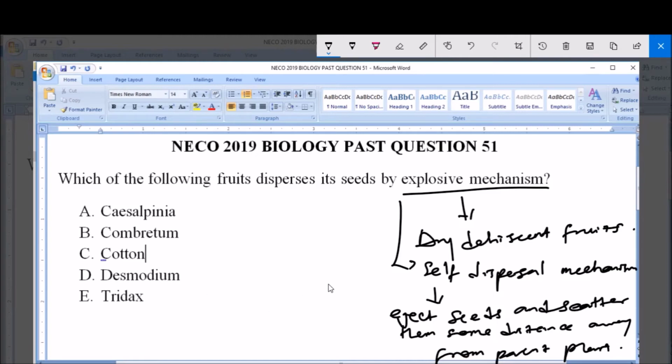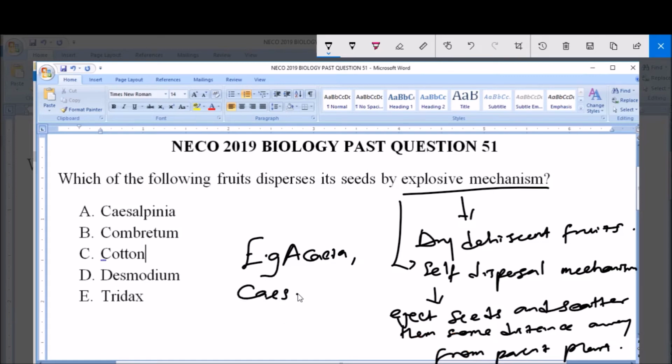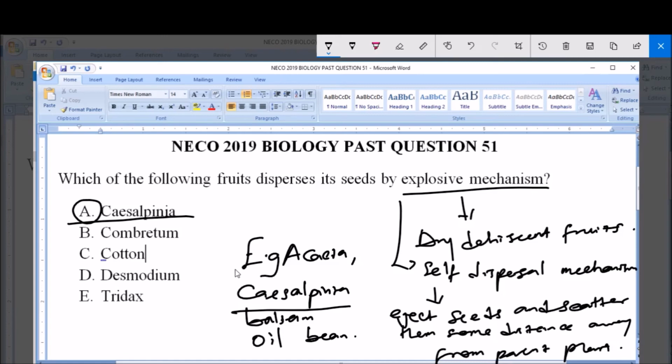An example of the dry dehiscent fruits that disperse their seeds via explosive mechanisms includes the acacia, the casalpinia, the balsam fruits, and the oil bean fruits. And from our options here, you see that option A is casalpinia. So casalpinia is a fruit that disperses its seeds by explosive mechanism, and that is the answer to this question, A, casalpinia.